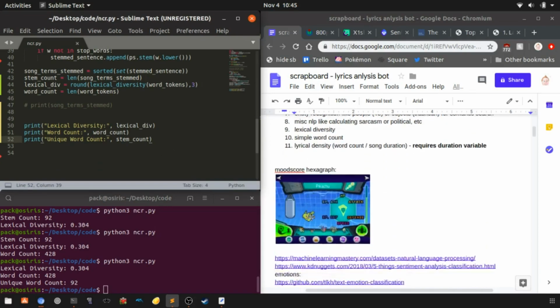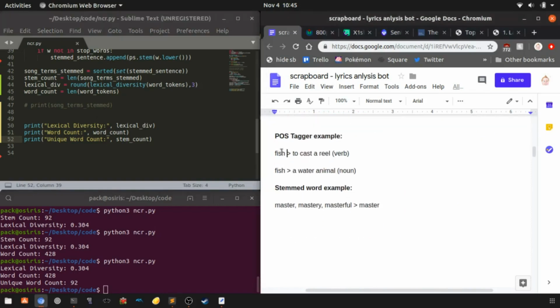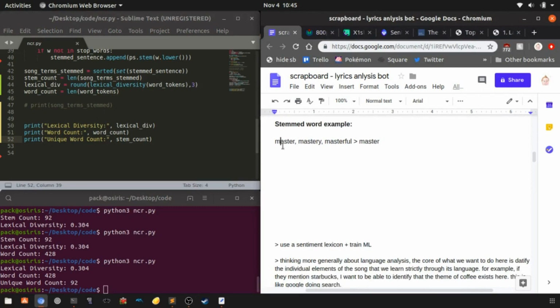Like the master example: these are all three unique words, but we're only going to be counting it as one. So unique probably isn't the right term here. I might need to use a different word for that.